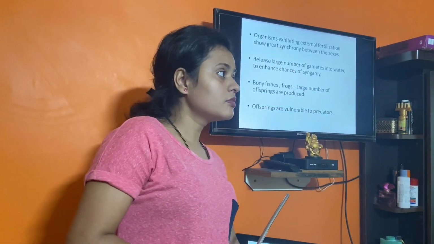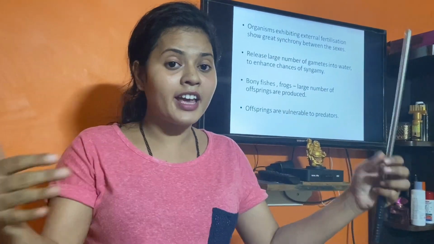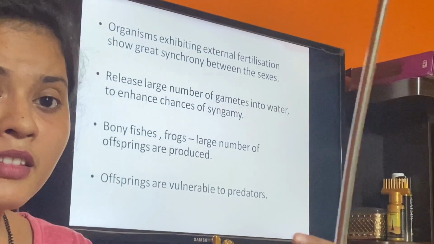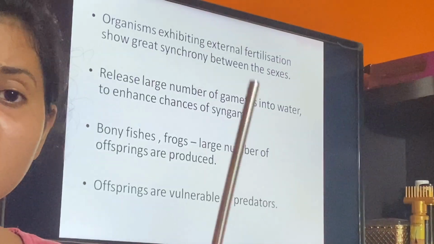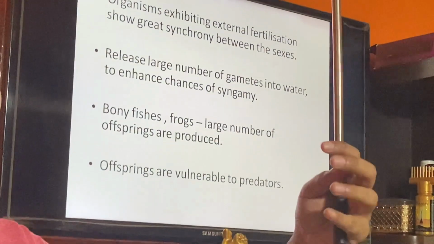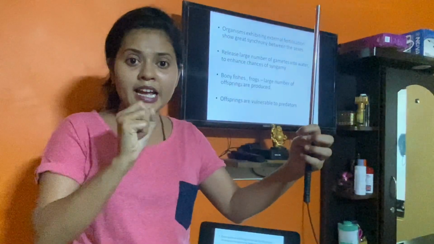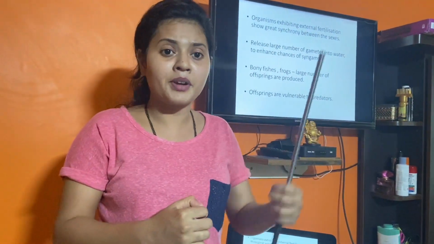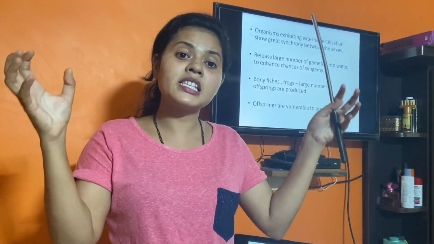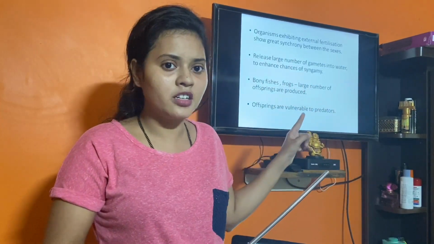Here also there are some things you have to remember: since gametes are released in the water, they have to transfer. To compensate for this problem, as I told you, during the transfer some may lose their viability, some may lose their life also. There are predators in between, so predators may eat the eggs or sperms, the male gamete or female gamete. In order to compensate for this problem, they are released in large numbers, in thousands, compared to that of the animals. So this is especially so in case of external fertilization.